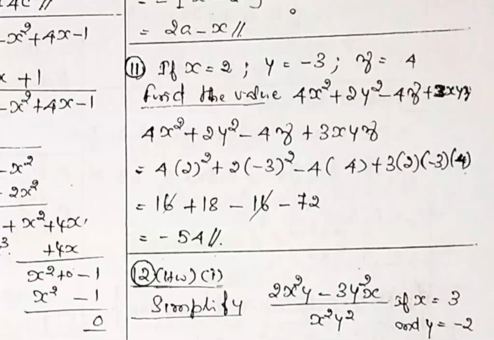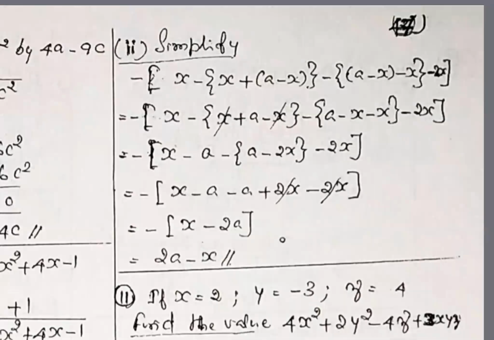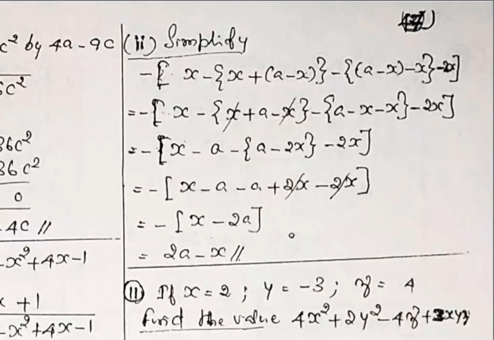Then problem number. This also is a bracket BODMAS rule practice problem. Just go through it, removing the brackets one by one carefully. There are so many plus signs and so many minus signs available. Full concentration is required; if you miss anything, you will not get the whole answer. Minus outside, inside, so many brackets.